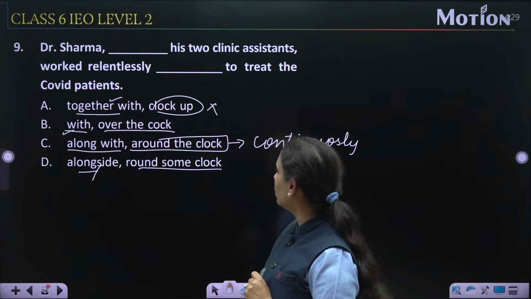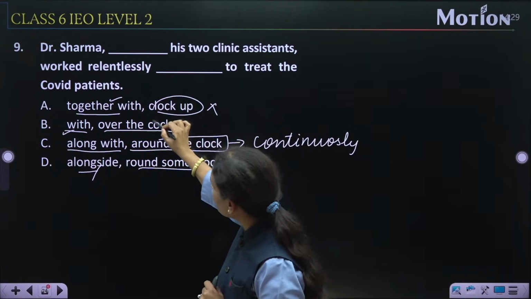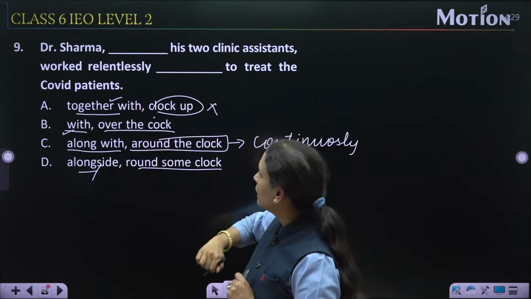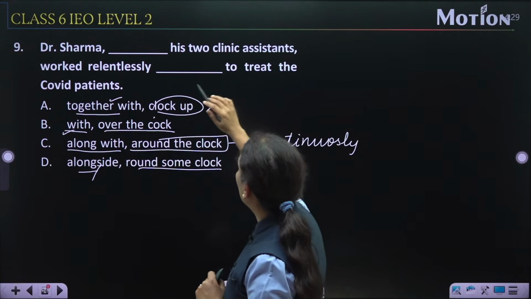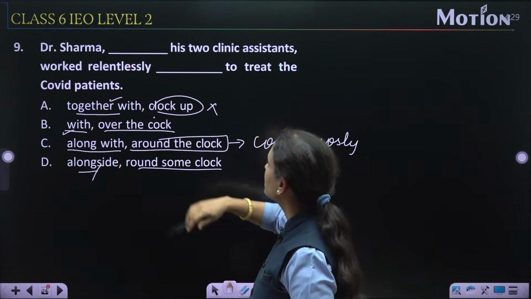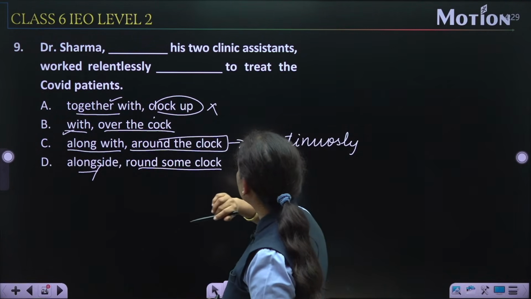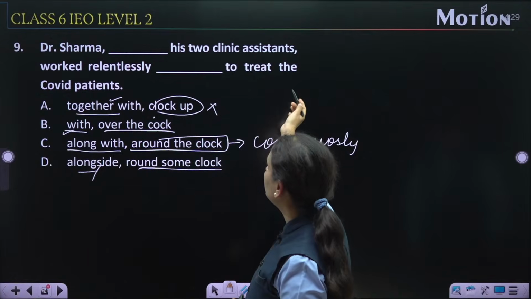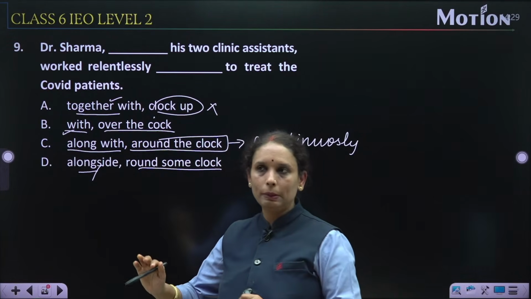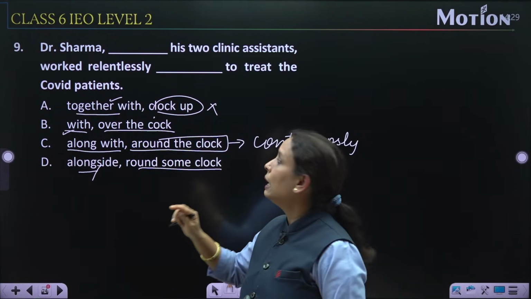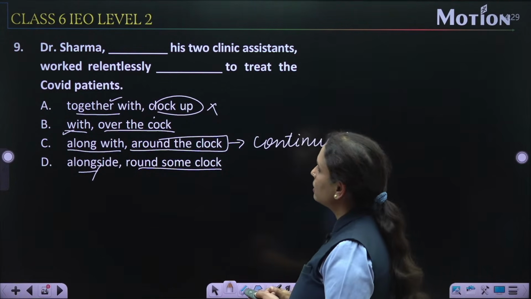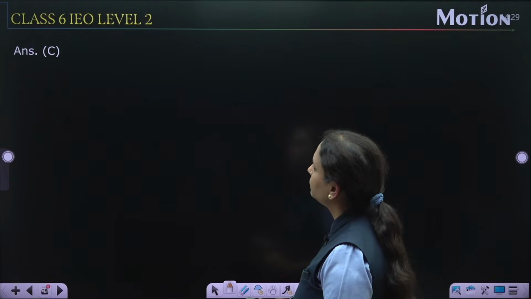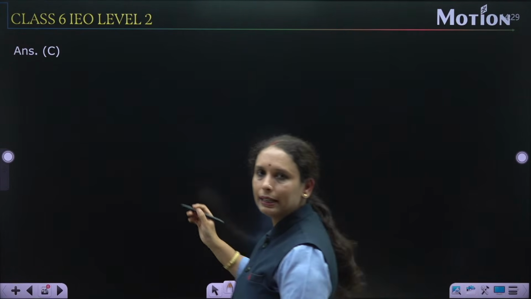It is again a wrong statement, and here the spelling is also a mistake, the cock. So I think option number C, that is Dr. Sharma along with his 2 clinic assistants worked relentlessly around the clock to treat the COVID patients. COVID patient को continuously अपने 2 assistants के साथ में वो देख रहे हैं. So let's check the answer. Option number C. Yes, it's correct.